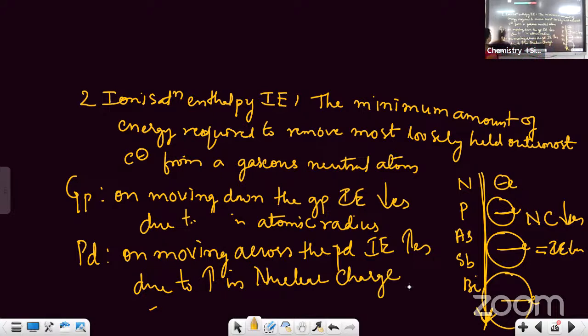Okay, students, please copy down this. The second periodic property, ionization enthalpy: its definition and its variation in group and period. Variation means how it changes in group and in period. Please copy down this.